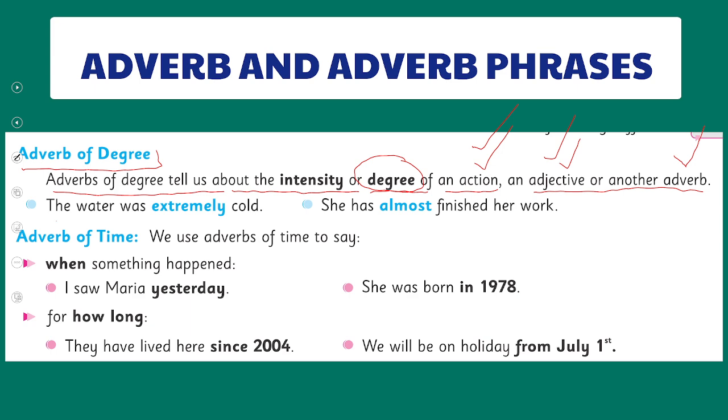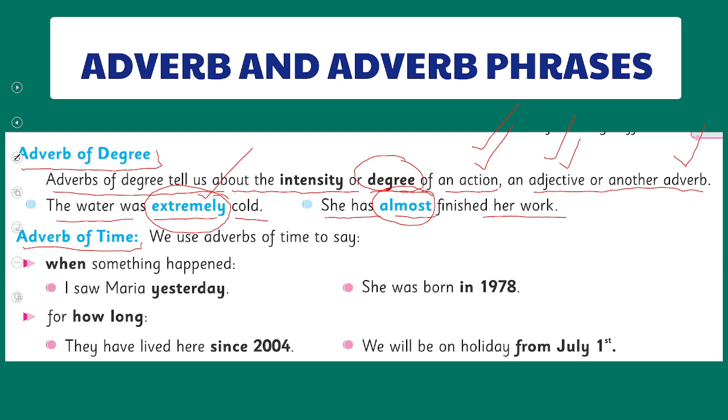Here is the example: the water was extremely cold. Extremely is a particular degree, we can say the superlative degree. This is how these adverbs are used, like: she has almost finished her work. Almost is a degree, and extremely also shows the intensity. So that is what the adverb of degree is. I hope you have understood. Let's find out what is next.